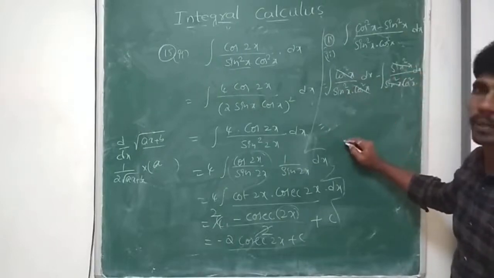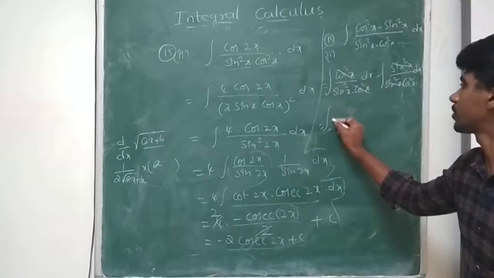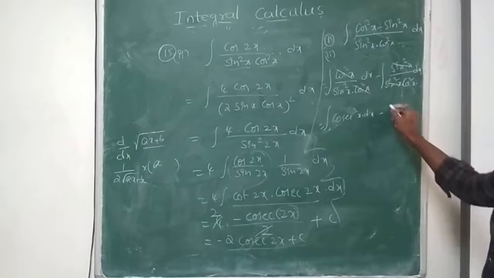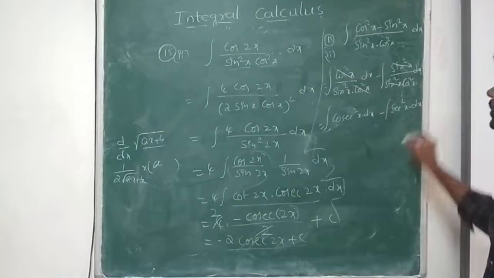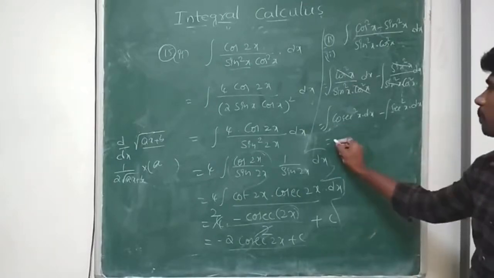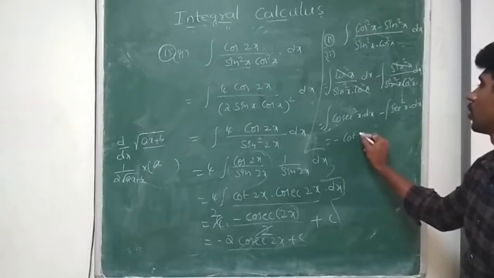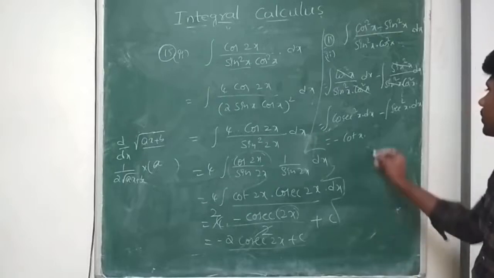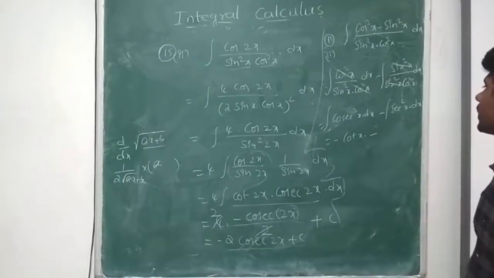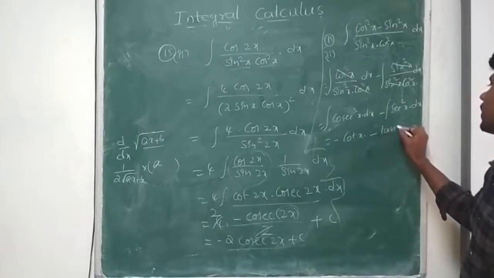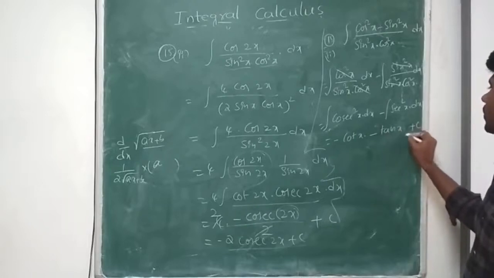So what I get here is integral 1 by sin square x, cosecant square x dx, minus integral secant square x dx. So which is equal to integral cosecant square x dx, which is minus cot x, minus integral secant square x, which is tan x, plus some constant c.